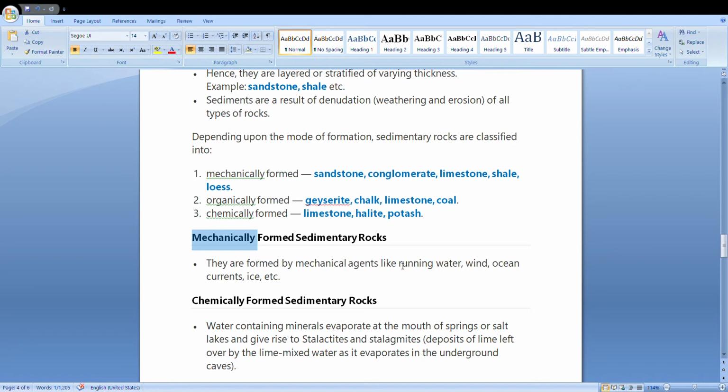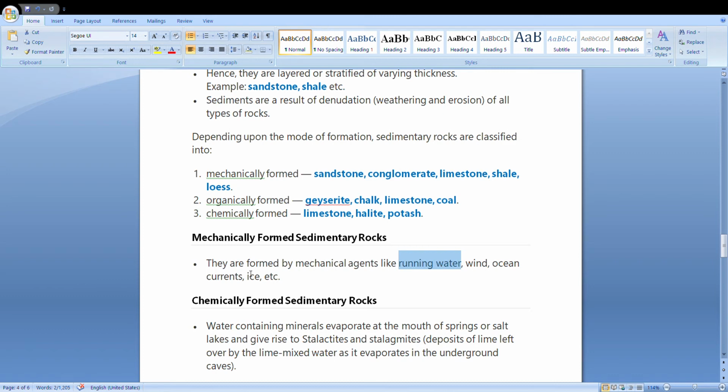So this breaking is done by running water like river, wind, and ocean currents. Ice also, glacier also. They have so much power that when they move over the surface of the earth, they carry the particles from the surface of the earth, maybe in the form of soil, mud, or anything.